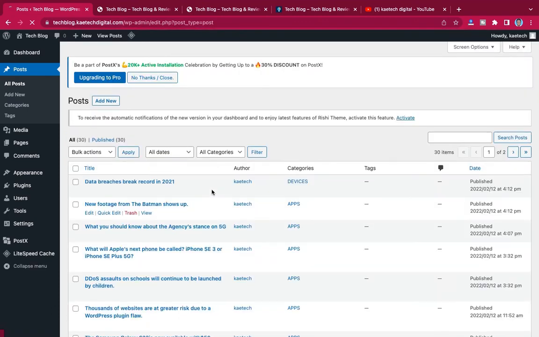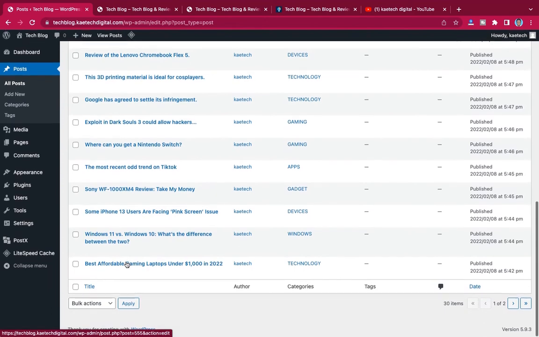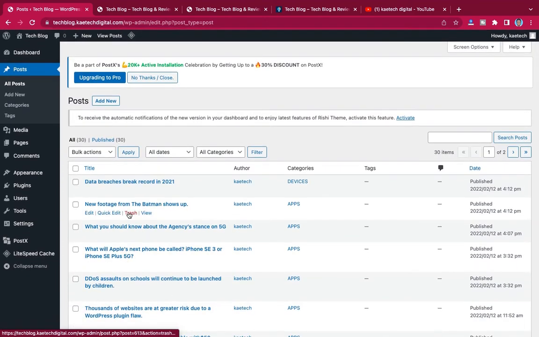So there are at least 30 posts over there. Now I'm not going to delete these posts now because I want the website to look nice, but I'll show you how you can create your own post. Later on you can delete all these posts and make your own posts, because these have dummy images and dummy photos or dummy content in them, and that is not what you need. You want raw posts.